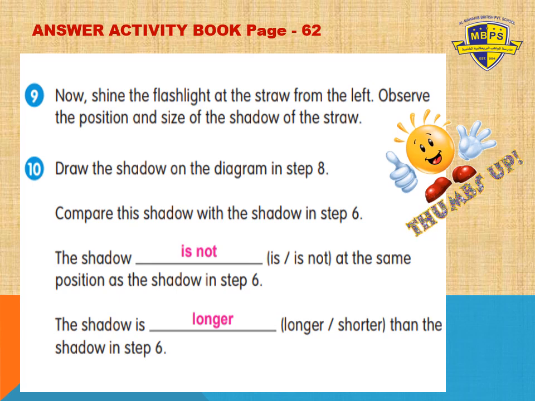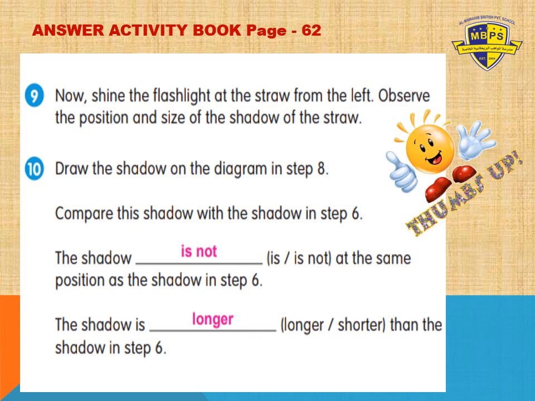Very good. And what will it be? Will it be shorter or longer? In the second blank, the shadow is longer than the shadow in step 6. Why like this? In step 6, was the shadow longer or shorter? Yes, in step 6, it was shorter.